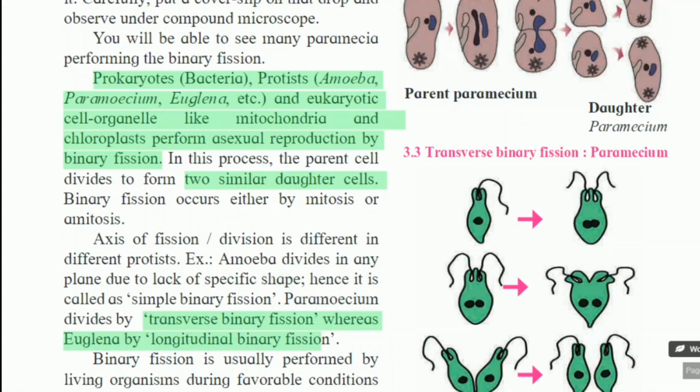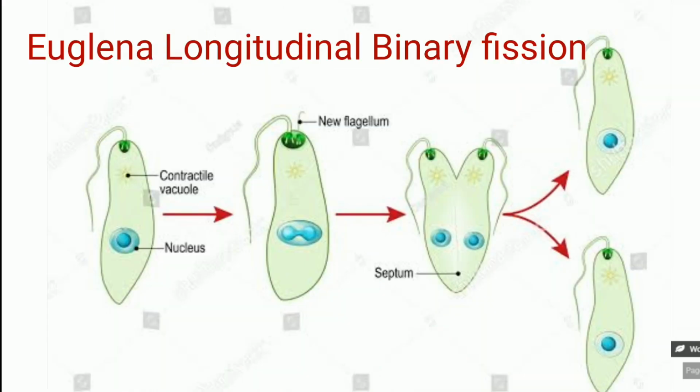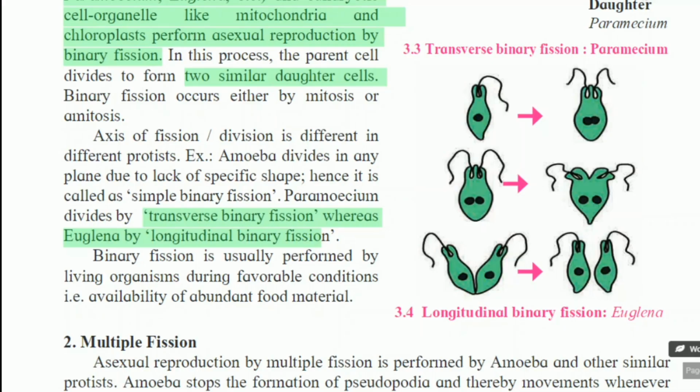And in Euglena, if you observe, this is the parent cell, the parent Euglena. Here the cell elongates and the nucleus gets elongated. You just observe the changes in this longitudinal way. Through the longitudinal section there will be division of the cell and two daughter cells are formed. So the common thing is that in binary fission, from one parent cell, two similar daughter cells are formed.